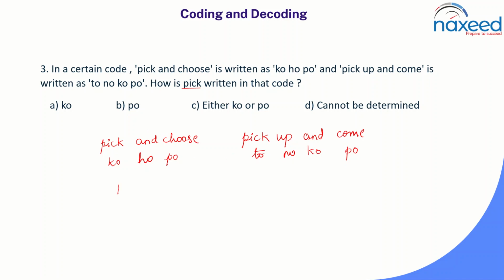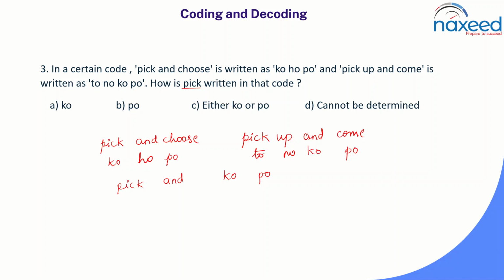So pick and and are the repeated words, and co and po are the repeated codes. But still I cannot find the exact code for pick. If only pick is repeated, then only one code will be repeated in the two sentences. But here pick and and are the repeated words.